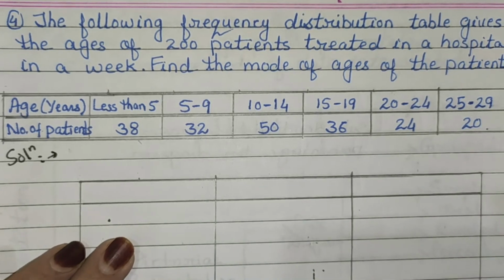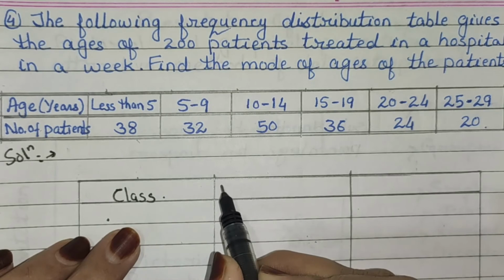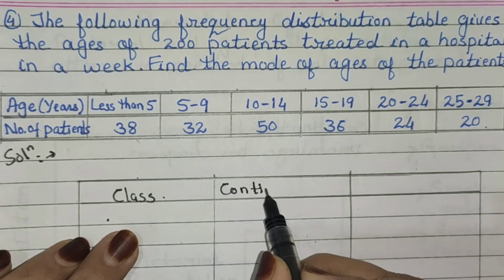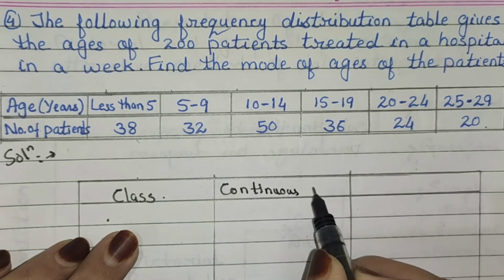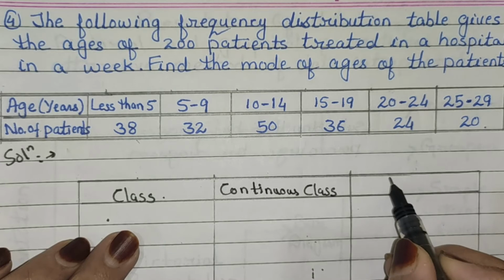Draw a table. First is class, second one is continuous class, next one is frequency.